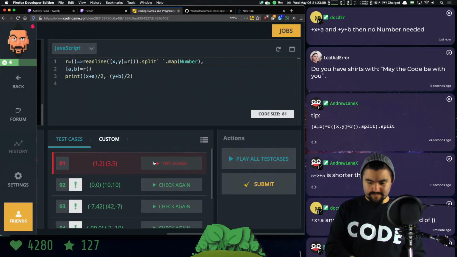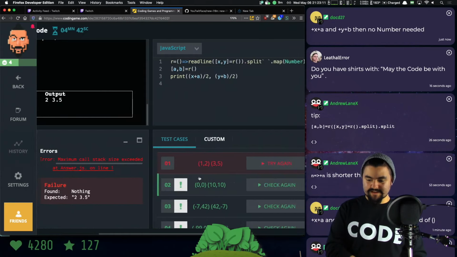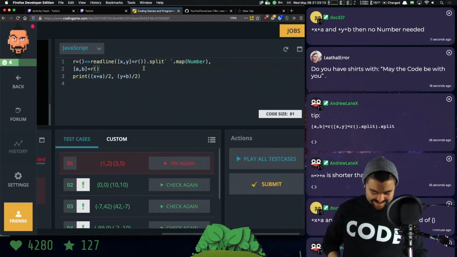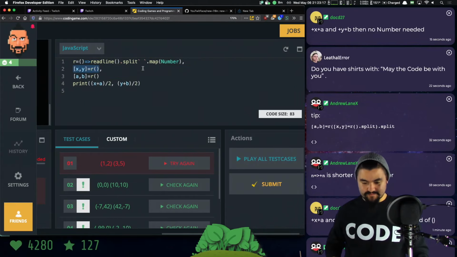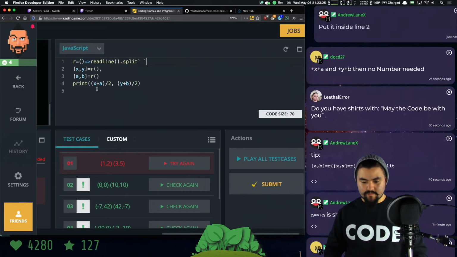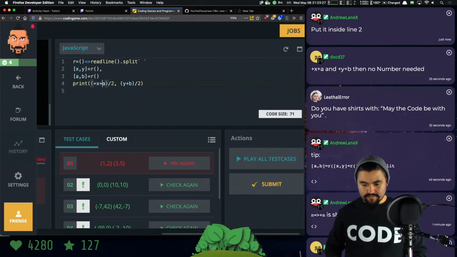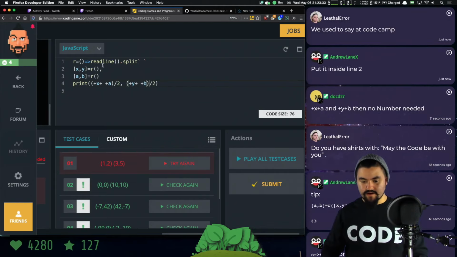Okay, that breaks. Maximum call stack size exceeded. Oh, because it's going to call that every single time. Yeah, so let's see. So this is 83 characters. If I use the unary plus operator, that's definitely less characters, yeah. That's only, oh, no, oh, yeah.